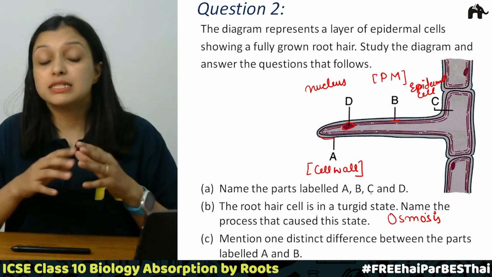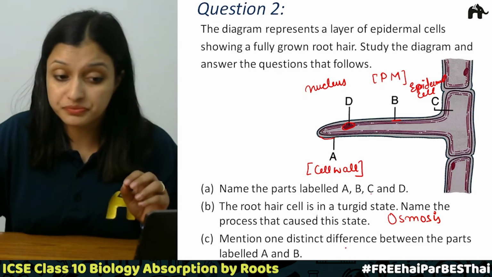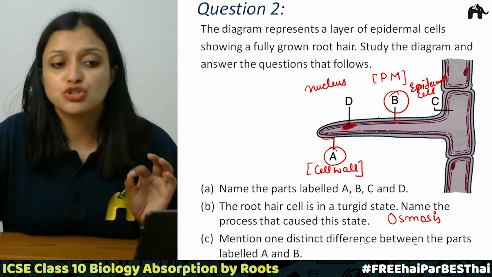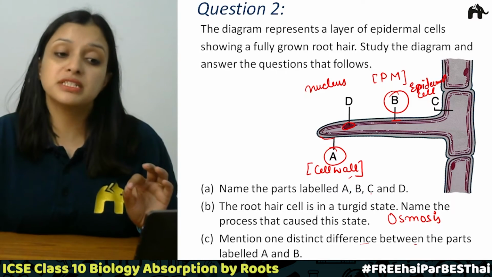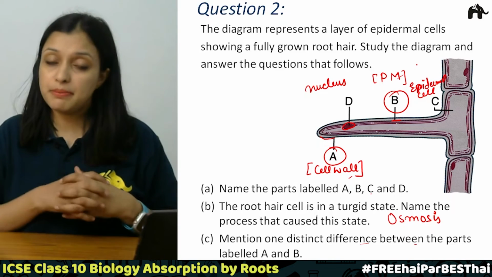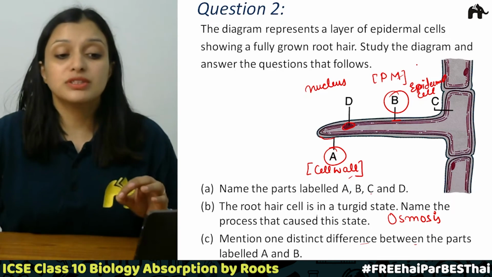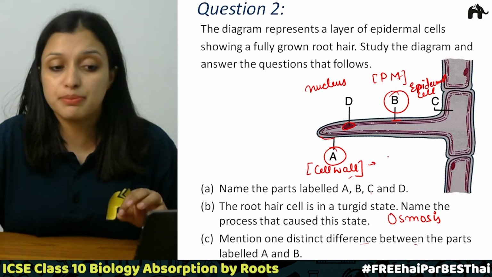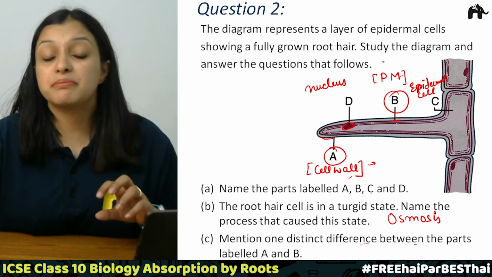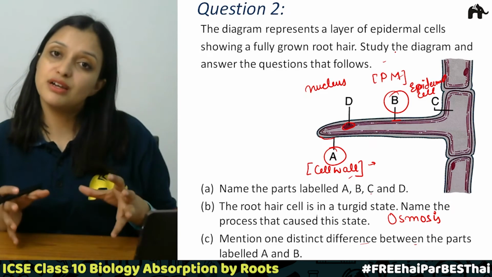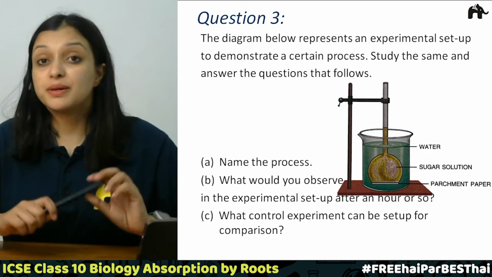Then part C says mention one distinct difference between parts labeled A and B. So what is A? A is a cell wall and B is a plasma membrane, or you can say the cell membrane. What is the distinct difference between them? The cell wall is freely permeable, right? And the plasma membrane is a semi-permeable membrane. So this is the difference between the two. Okay, now question number 3.